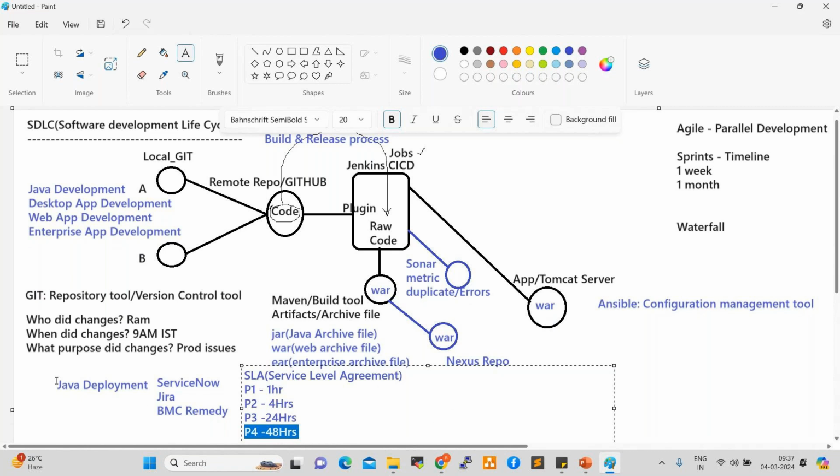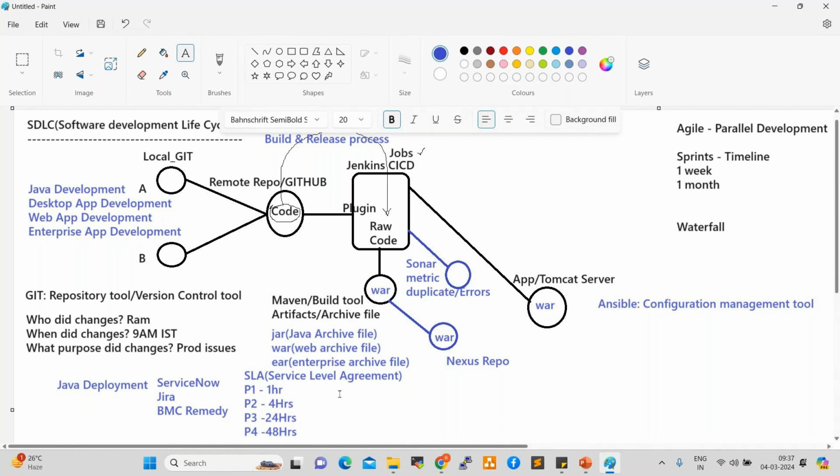For example, Java deployment on 1,000 servers we are talking about, right? It takes 10,000 minutes the manual way, and that much time the client will not give. For example, we received one P2 ticket, but it takes 6 hours to complete. So what will happen? The SLA will be breached. The SLA will be crossed, right?